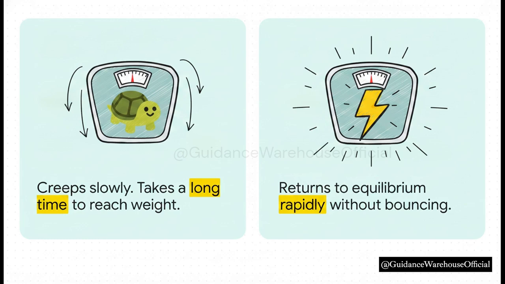Let's actually directly contrast these overdamped and critically damped states, just to make it a bit easier to visualize. Think about stepping onto one of those classic mechanical bathroom scales. Now, if that scale was underdamped, the needle would rapidly bounce past your weight back and forth, and you'd just be standing there waiting to read the number. If it was overdamped, the needle would creep up so slowly you might literally fall asleep before it reached your weight. But a really good scale, that's critically damped. The needle sweeps up and stops perfectly on your exact weight as fast as possible with absolutely zero lingering bounces.